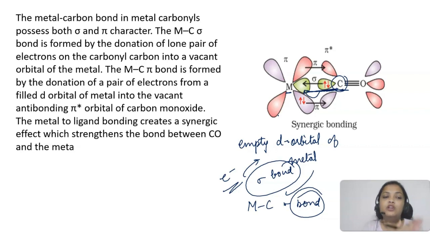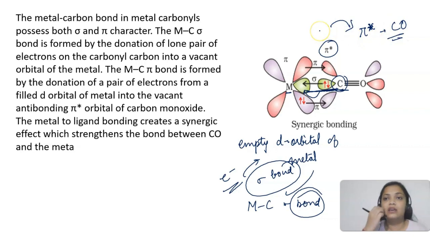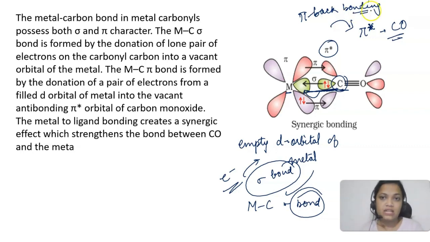So what happens is that a pair of electrons might be donated from the filled metal d orbital to the vacant anti-bonding orbital of carbon monoxide. So you know anti-bonding and bonding, we have studied molecular orbital theory. So an anti-bonding molecular orbital of carbon monoxide receives electrons from the filled d orbital of metal. So we will be calling it pi back bonding. So this is pi back bonding. Pi bond is formed and this is back bonding, right, from metal to the ligand. So that's why we will be calling it pi back bonding.